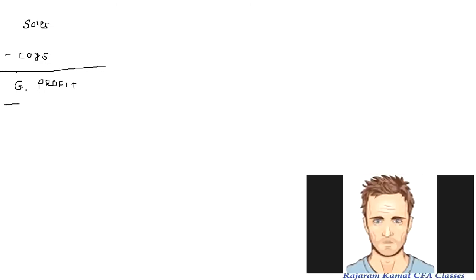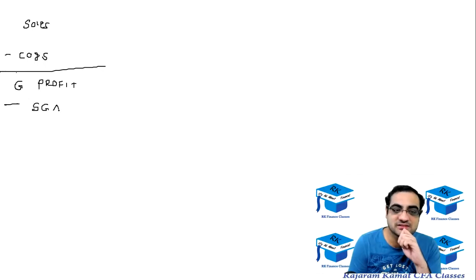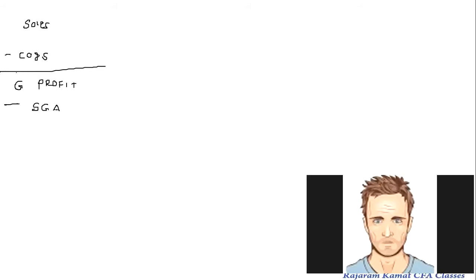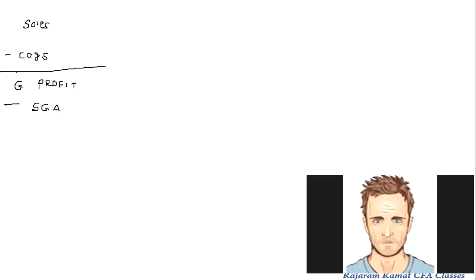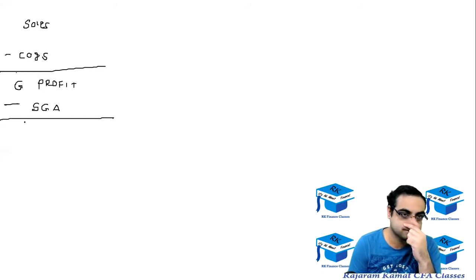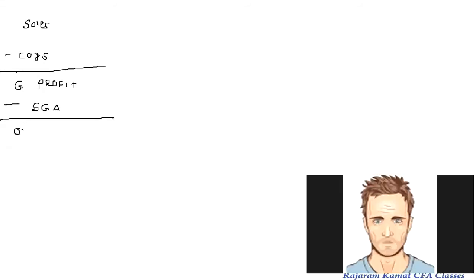Subtract expenses. The selling, general and admin expenses. Also called as your dash cost. Operating cost. Fixed cost. Fixed cost. To get what profit? Operating profit.